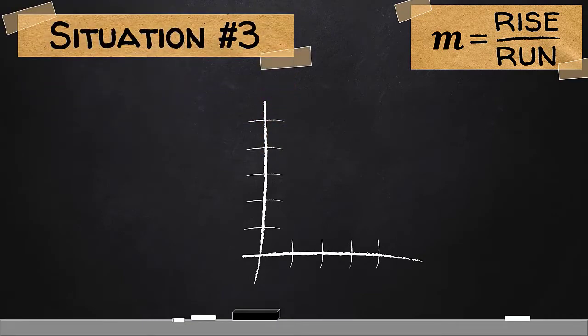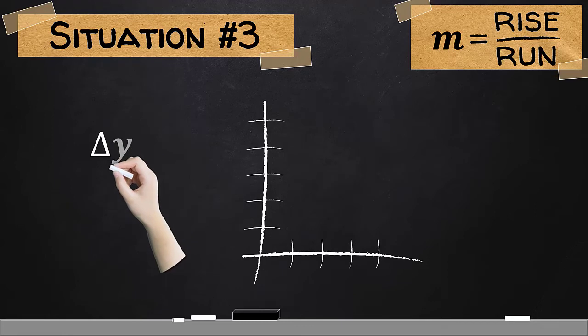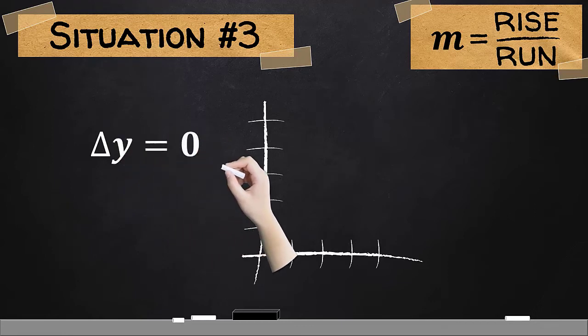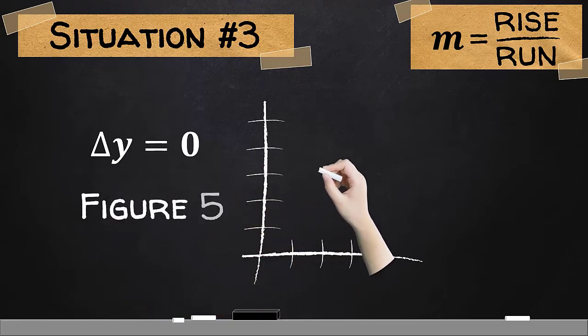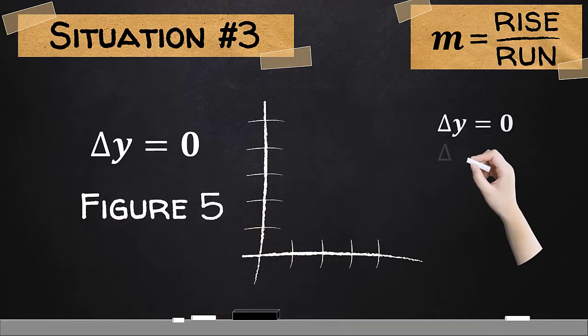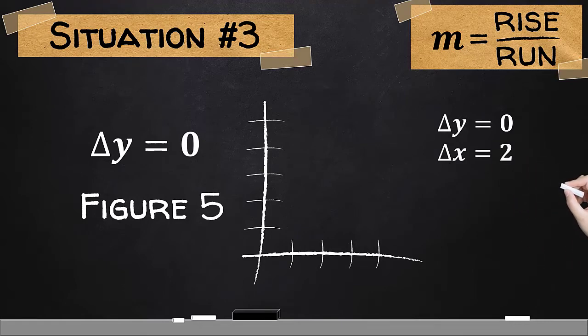Situation number 3. Here, let's consider that the amount of change in y is 0. For this figure, let us use the given situation and add the amount of change in x, which is a positive constant, 2. Given this reference point or starting point, we could no longer rise up since the amount of change in y is 0. What we could only do is to use the amount of change in x, or the running, by 2 steps. Hence, we have these 3 points.